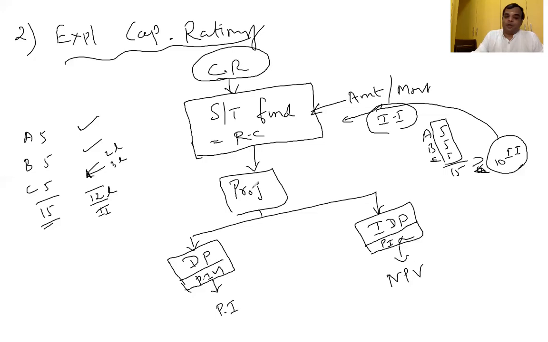In this situation, projects can be broadly classified into two types: divisible projects and indivisible projects. In case of divisible, we select projects based on profitability index. In case of indivisible, we go by net present value. Breakable means divisible, and not breakable, meaning partial investment not possible, is called an indivisible project. Now all are comfortable?